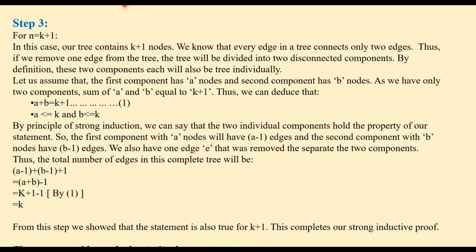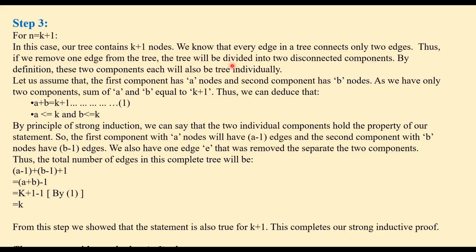We take n equal to k plus 1. In this case, our tree contains k plus 1 nodes. We know that every edge in a tree connects only 2 nodes. Thus, if we remove one edge, the tree will be divided into 2 disconnected components. By definition, these 2 components will each be a tree individually.